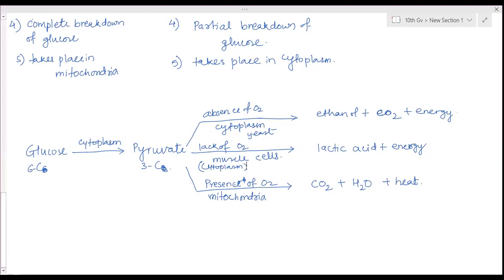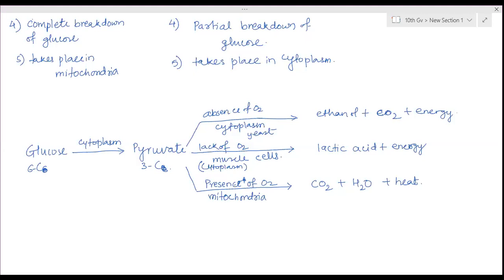Okay, so this part is very important. Just remember the place and what are the outputs. So this is about the respiration process, aerobic and anaerobic respiration, and breakdown of glucose. The complete process of breakdown of glucose. Sometimes they will ask you all three. Sometimes they will ask you only yeast cell. Sometimes they will ask you for muscle cells.